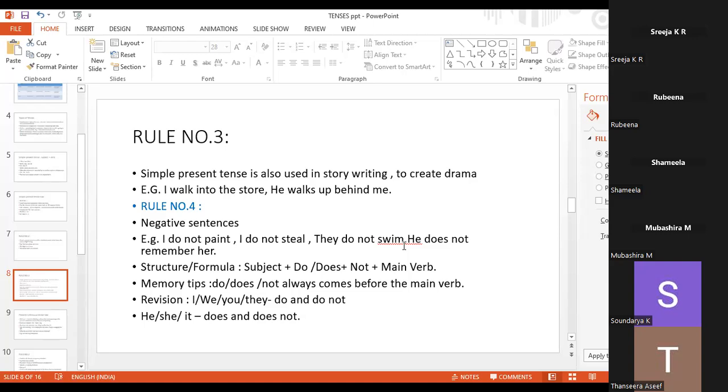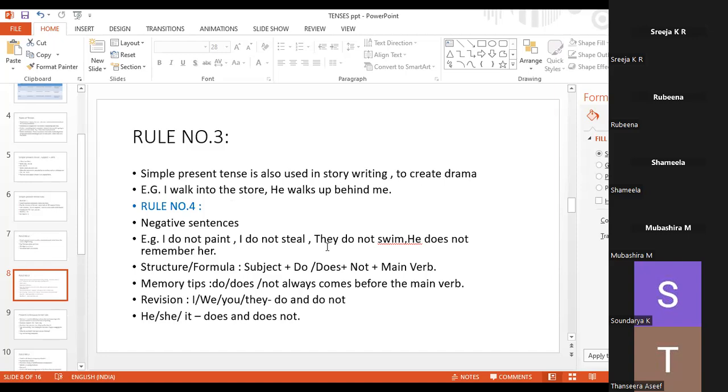Ma'am, once again the question. Okay. In order to make a positive sentence into a negative sentence, one word we have to add in an English sentence. So what is that particular word in order to make that positive sentence into negative? Please tell me. If you don't know, let me know. I will repeat again.